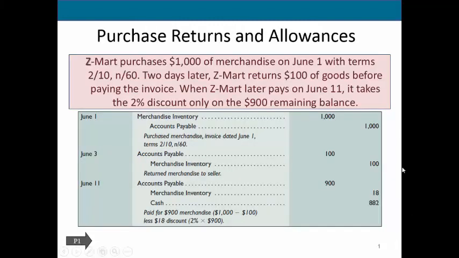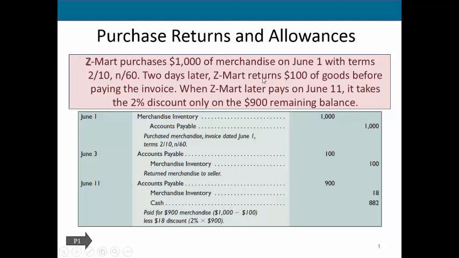So here we just have a summary example to look at our purchase discounts and our purchase returns and allowances. So our company purchased $1,000 of merchandise on June 1st with terms 2/10 net 60. So what they're telling us is we purchased something and we have not paid cash. So let's go ahead and make that recording. June 1st, we increase merchandise inventory for $1,000, and we increase our liability, our accounts payable, for $1,000.